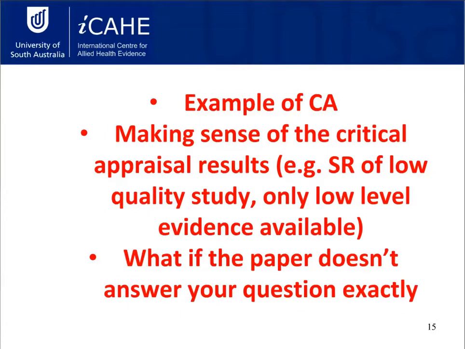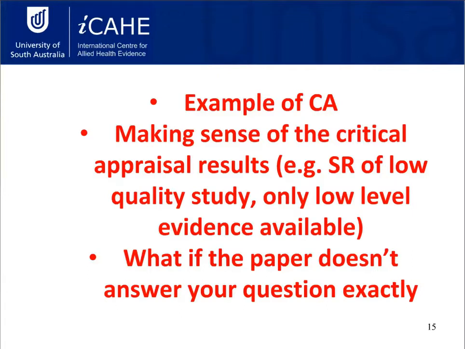So the other thing to be thinking about when you're looking at a critical appraisal is making sense of the results that you get. Making sense of the results in the study is something that we're going to be talking about more in the next section of the research methods development group. So if that's something you're interested in, for example, unpacking the results because you don't necessarily know what an odds ratio is, there we have a separate class looking at that.